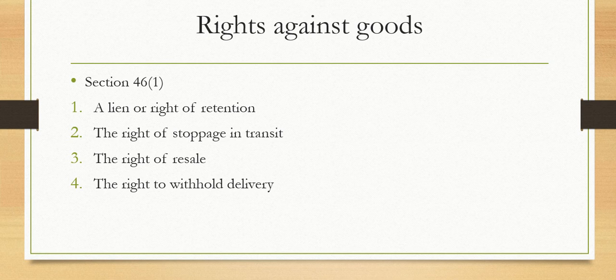When the goods are of a perishable nature, at that time he can resell the goods before they lose their expiry date, or where he gives notice to the buyer of his intention to resell the goods and the buyer does not, within a reasonable time, pay or tender the price. At that time the seller has a right to resell the goods.